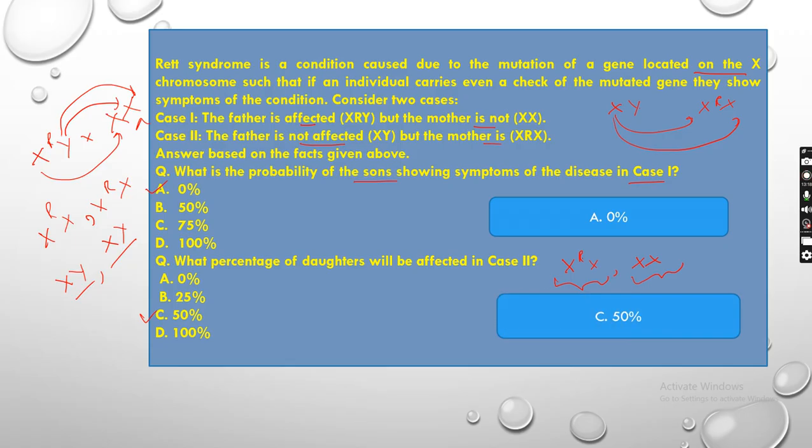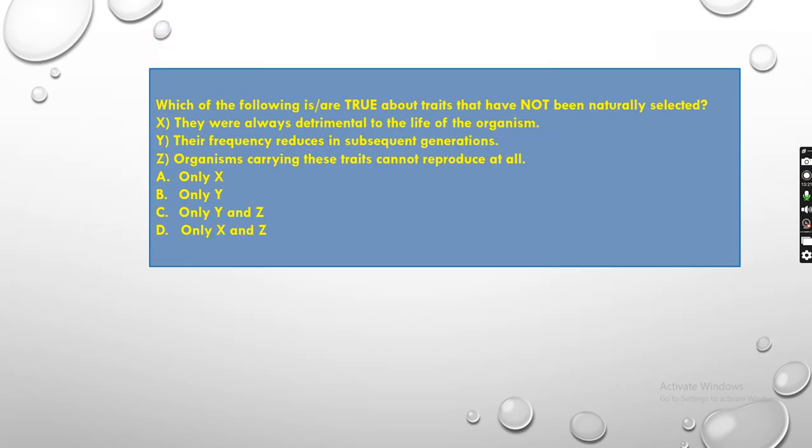Okay, next one: which of the following is or are true about traits that have not been naturally selected? That means we are talking about genetic drift. I hope everyone knows what genetic drift is. It's a sudden change, not related to natural selection, so it's not happening because of nature. It's a sudden change because of which the population decreases. Generation after generation the population starts decreasing because of a sudden change. Here they are asking, the options are given here. X, they were always detrimental to the life of the organism.